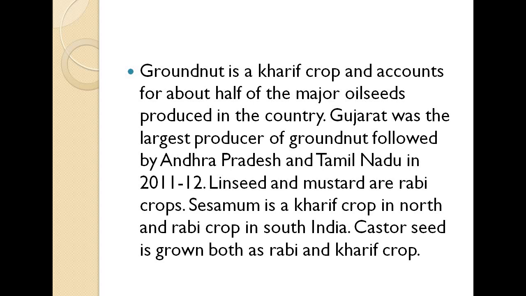Linseed and mustard are rabi crops, and sesame is a kharif crop in the north and a rabi crop in south India. Then castor seed is grown as both a rabi and a kharif crop.